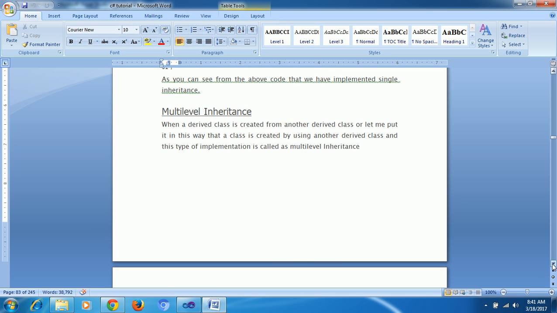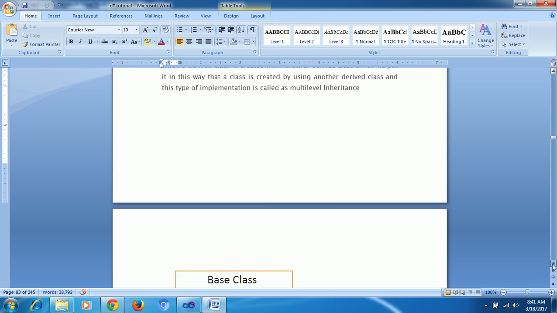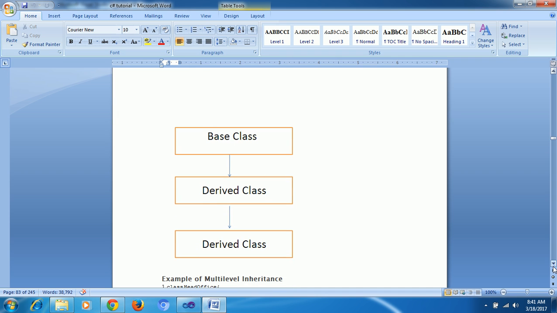Next, multi-level. Multi-level means I have a base class, under it a child class, and again a child class. Suppose I have class A, class B, class C, and class D, different classes.